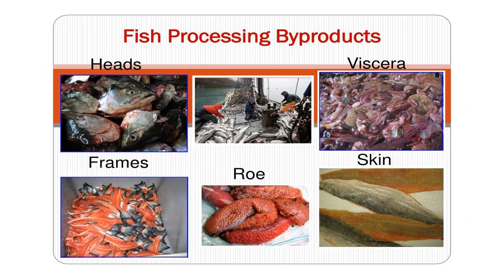Here we can see major fish processing byproducts or waste. As I said, the head is the major part. Then viscera is the other important aspect. Then frames: in case of salmon, etc., only the fillets are taken, then the frames remain, the skeletal part. Sometimes roe, that is the fish egg, is a major part, and the skin. In case of large fish, many times skin is removed. So these are some of the important components of fish processing byproducts.